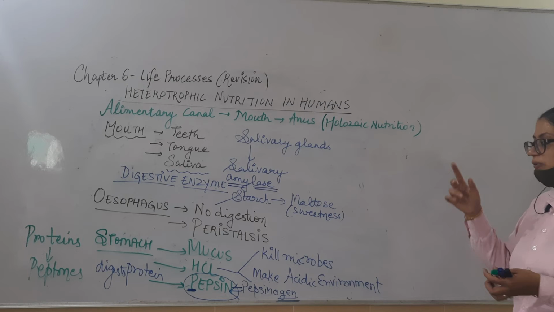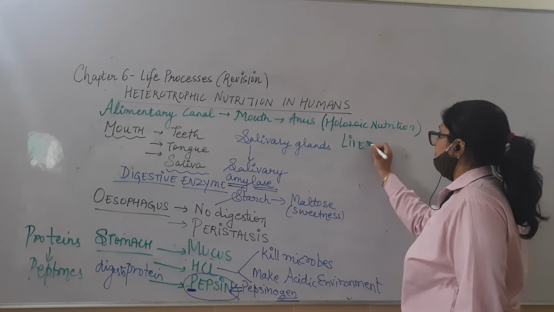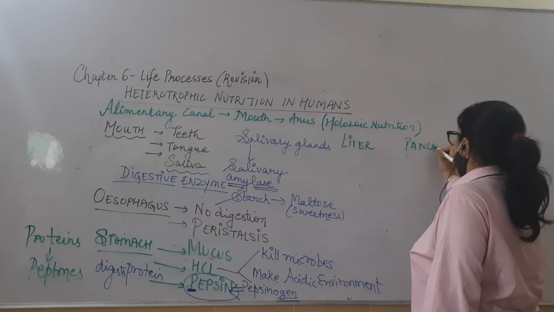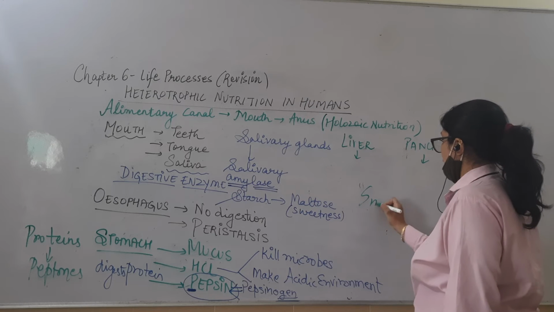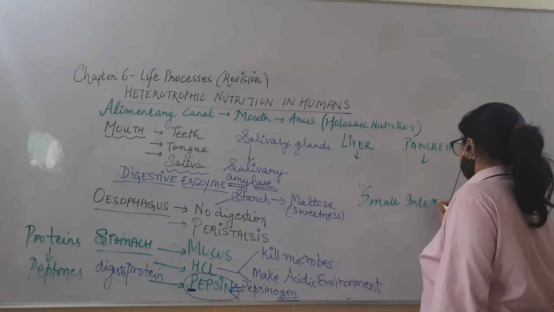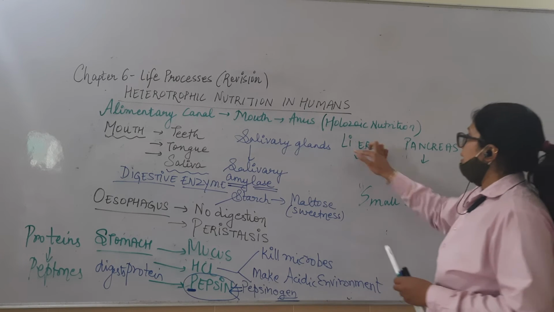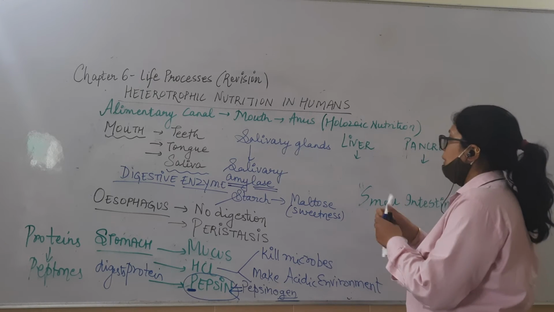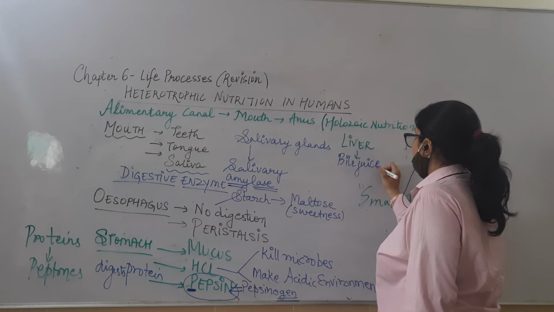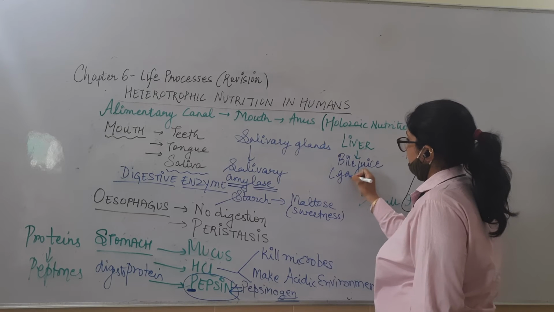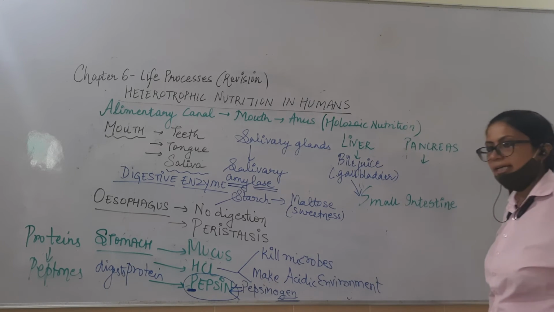Now next, after the stomach, there are two organs, liver and pancreas, which are going to release their secretions into the small intestine. Firstly, let us see what those secretions are. The liver is going to secrete bile juice. This bile juice is stored in the gallbladder. This will be released in the small intestine.